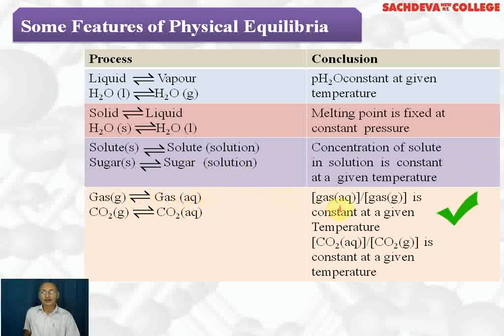So the ratio of the gas in aqueous solution to the gas in gaseous state is constant at a given temperature. In the case of carbon dioxide, the ratio of the molar concentration of CO2 dissolved in water to the molar concentration of CO2 in gaseous form is constant at a particular temperature. So these are the characteristics of physical equilibrium.